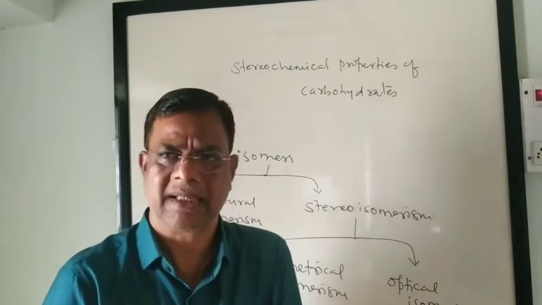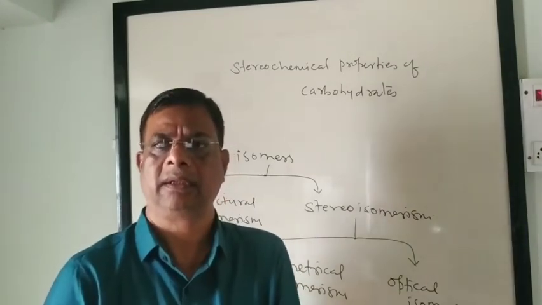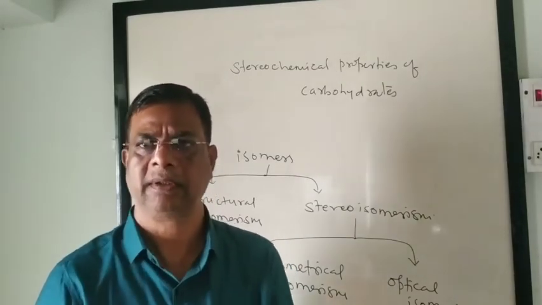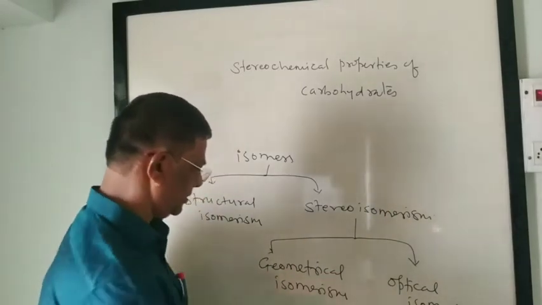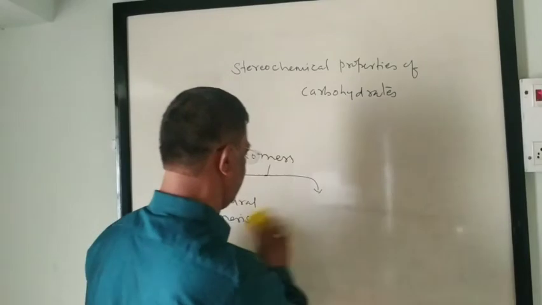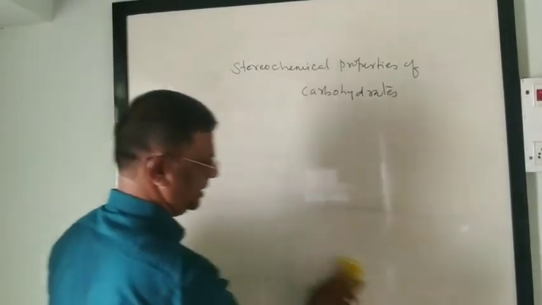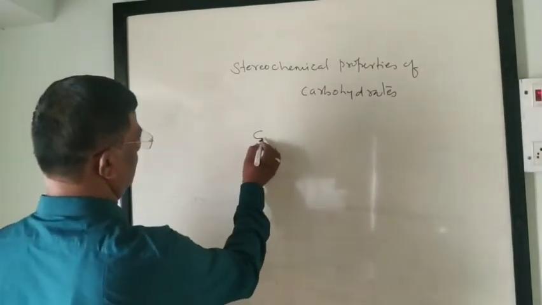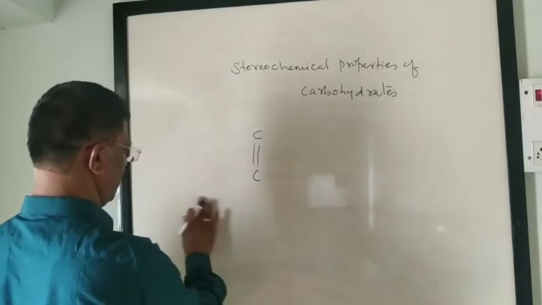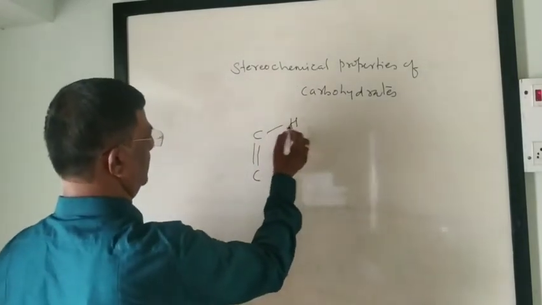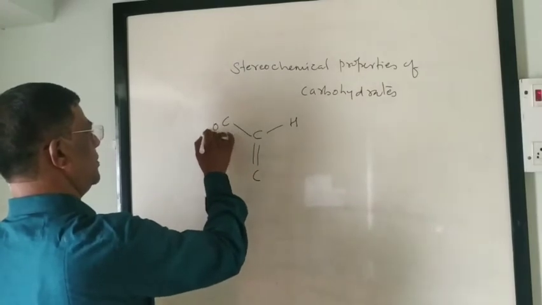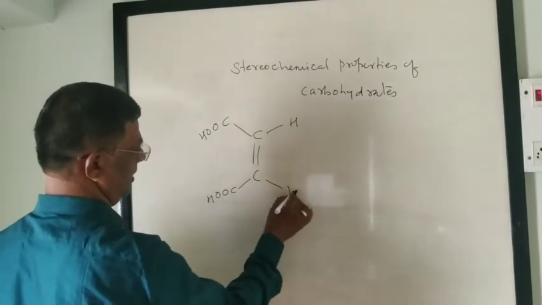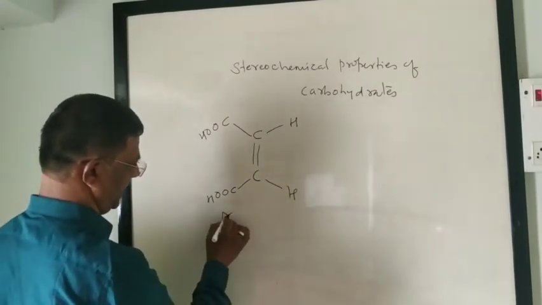Malic acid is a cis isomer and fumaric acid is a trans isomer of each other. So we see the formula of malic acid and fumaric acid. Malic acid is C double bond C, here H, COOH, here COOH and H. So this is the formula of malic acid.